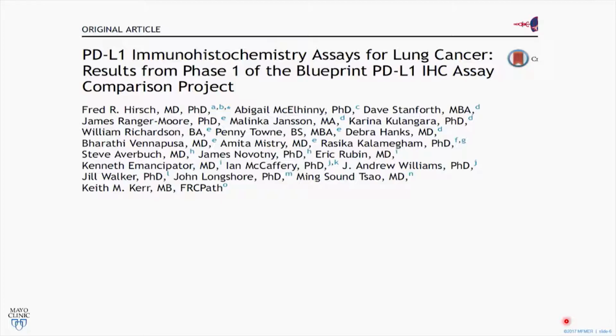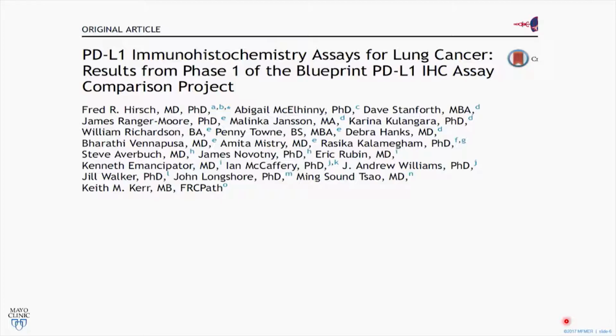So the one I bring your attention to is this Blueprint PD-L1 IHC assay comparison project. It was a collaboration of multiple groups, and it was led by a group out of University of Colorado. There are 2 phases. I'm presenting only the data from the first one. But essentially, what they did was they looked at 4 of these assays, and they had, I think, 38 cases, 4 assays, and they had separate pathologists scoring both the immune cell compartment and the tumor cell compartment.